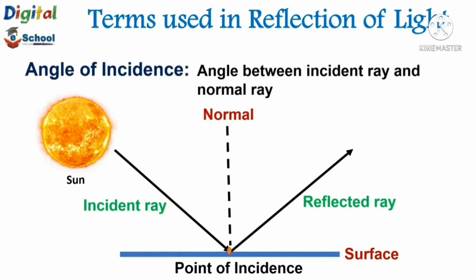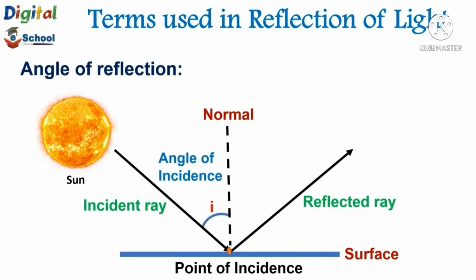Next, angle of incidence. The angle between the incident ray and normal ray is called the angle of incidence. See here, my dear children. Incident ray, the angle between the incident ray and normal ray is called the angle of incidence.